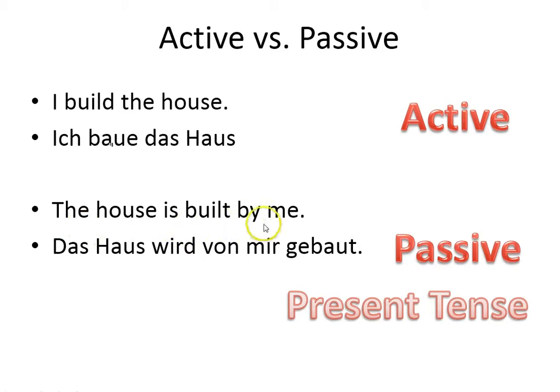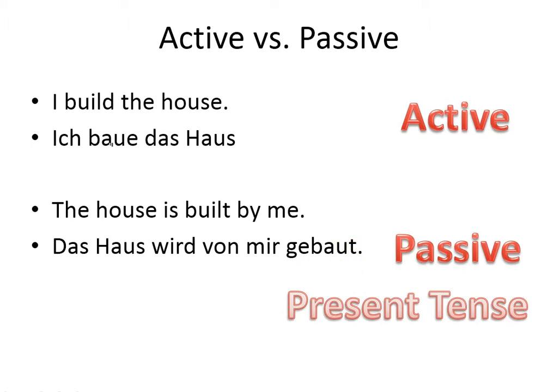So the house is built by me. The verb or verb phrase is built. Who or what is built? The house. Therefore, the subject is not building itself. It would look kind of silly for a house to be building itself. In German, the passive voice construction is Das Haus wird von mir gebaut. We use the present tense of werden and the past participle of the main verb.